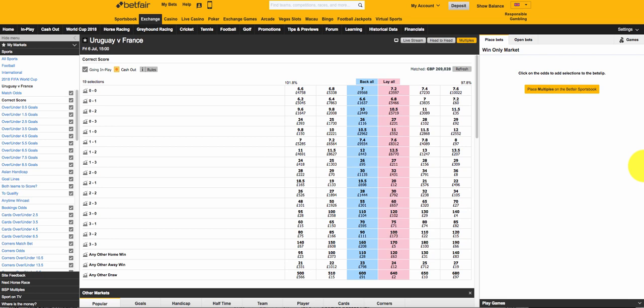So we've got the Uruguay-France game loaded up here. Again, this is not any particular recommendation or tip, but a lot of the offers which we've seen will centre around refunds, and there'll be refunds if you have a losing bet, or if a particular player scores or a particular team wins or loses. And often they are limited to the correct score market, half-time full-time market, anytime scorer, first goal scorer, those sorts of markets.